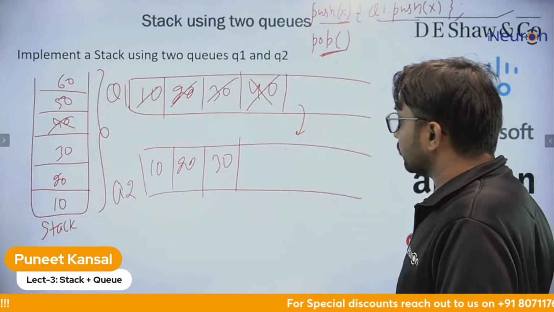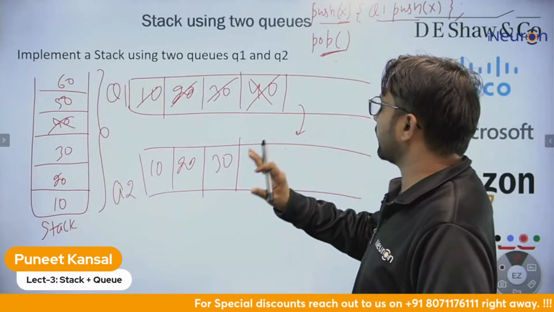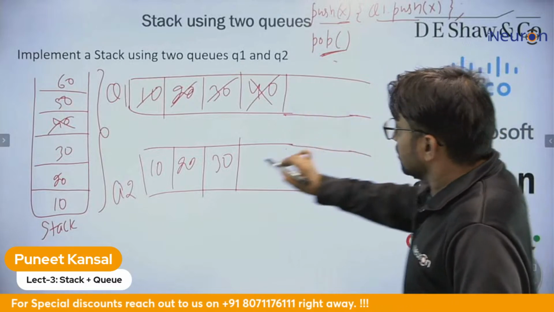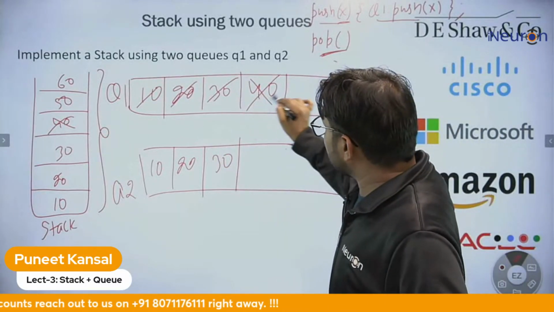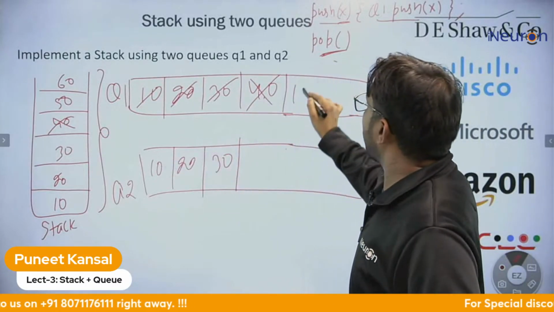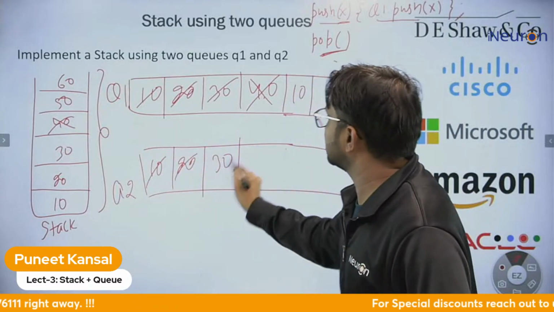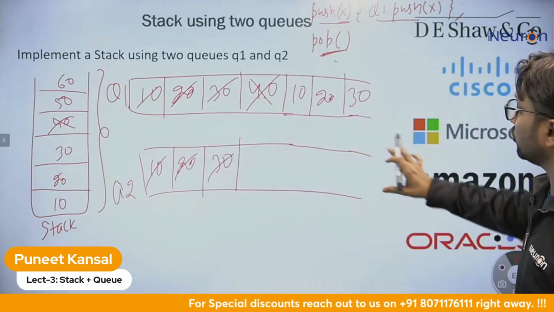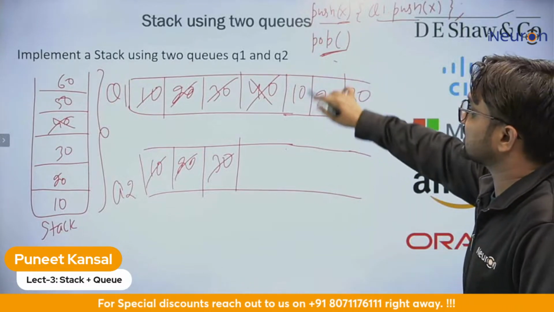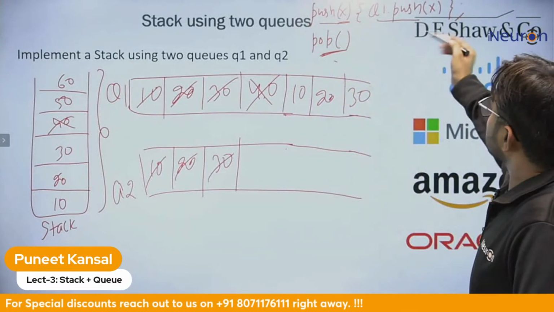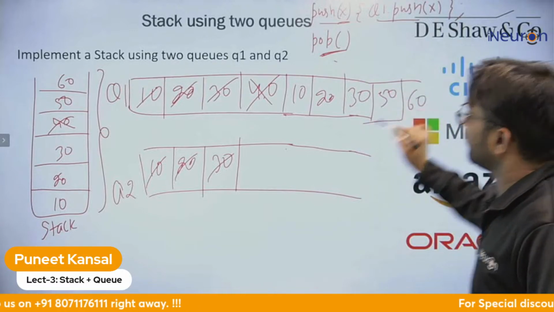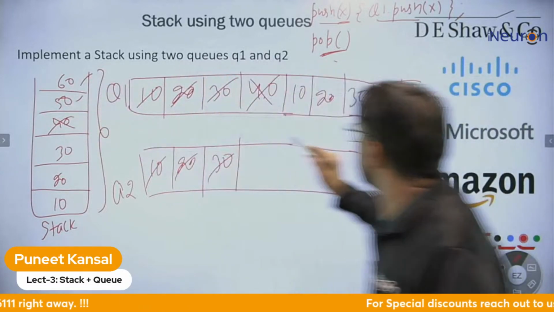Either you can do this, or one more method you can use is that after deleting the element, shift these three elements back over here. So now you do not need to check if this stack is empty or not, because whatever elements come, let's suppose 50 and 60 are coming, you can directly insert them here.